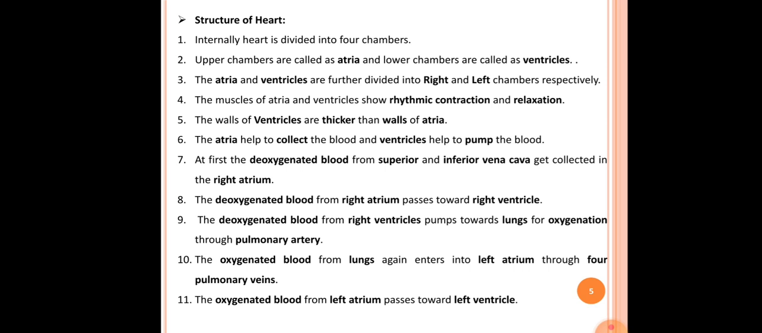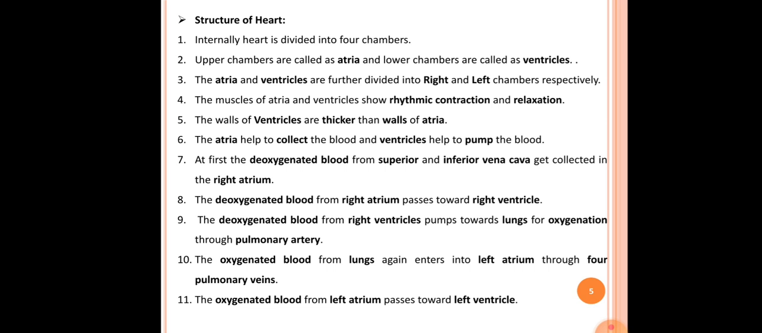Okay, so it is the specialty of heart muscles, that is the muscles of atria and ventricles, to show rhythmic contraction and relaxation. That's why pumping of the heart occurs. After that, the fifth point here is the walls of ventricles are thicker than the walls of atria. Okay, so there is a reason behind this. The ventricles have to push the blood to different parts of the body. That's why the walls of ventricles are thicker than the walls of atria.